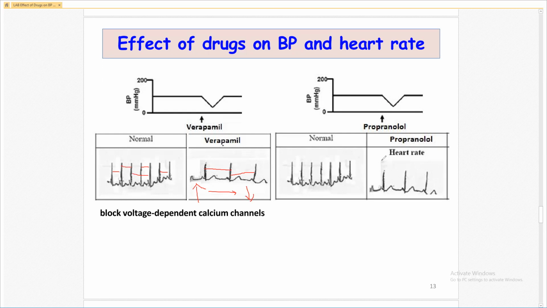Let us see the propranolol. What is the effect on the blood pressure? Decrease. Propranolol effect on the blood pressure? Decrease. Let us see the heart rate. This is the normal distance between the two slopes, normal graph, and see the propranolol distance between the two slopes. As the distance between the two slopes is increased, there is decrease in the heart rate.